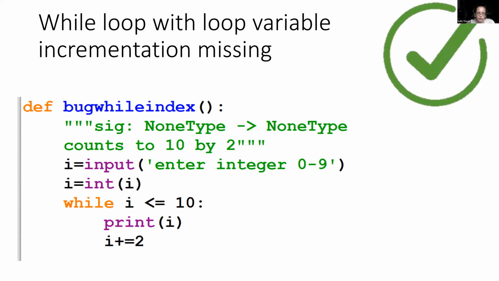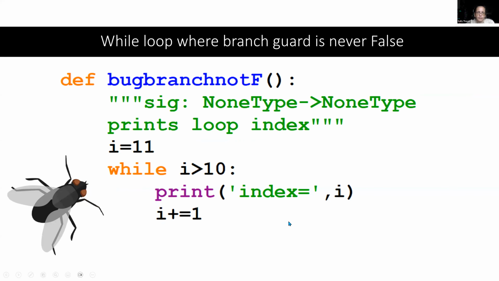So here's what we could do. First of all, make sure you convert your input actually to an int. That was the mistake. And the other thing we need to do is we need to be sure to increment i so that it will get larger. So if they input 5 now, it will print 5, and then i will increment up to 7. And is i less than or equal to 10? Yes, print 7. Now it goes to 9. It's still less, print 9, increments, and now it's 11. And so you see that the branch guard is now false. So that fixes the problem.